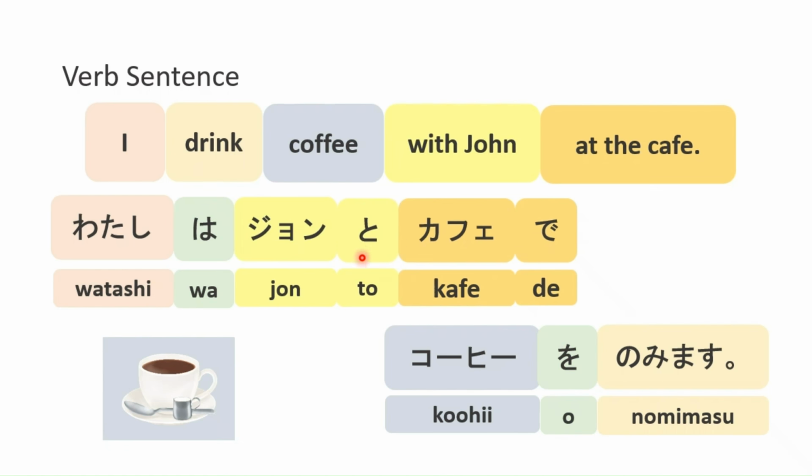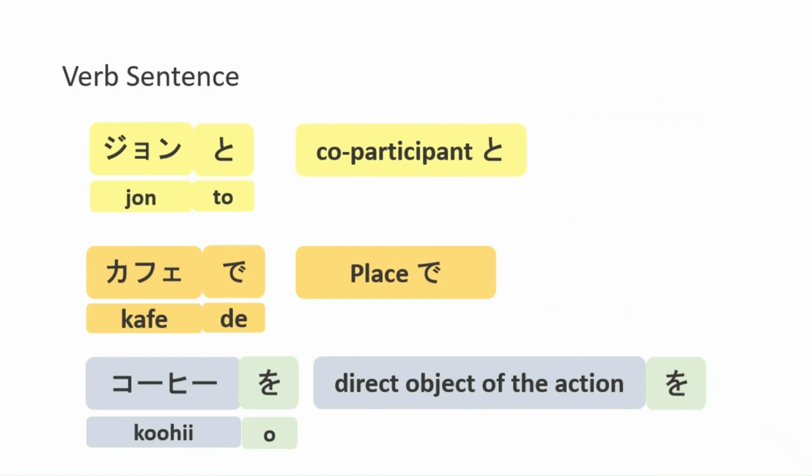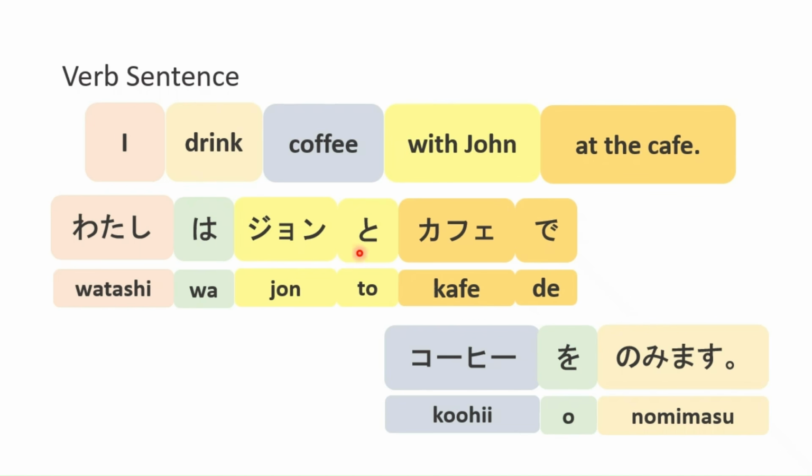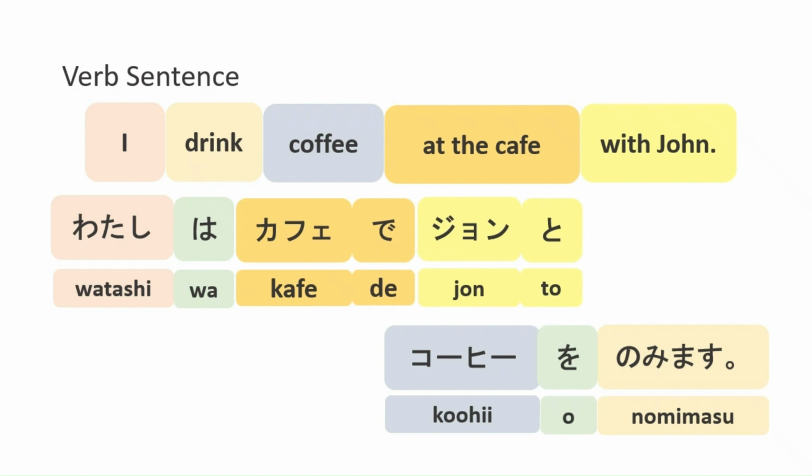と refers to the person who performs an action together. で refers to the place where the action takes place. を refers to the object of the verb. Particles are placed after nouns. 私はジョンとカフェでコーヒーを飲みます。You can change the word order as long as you keep the correct particles.